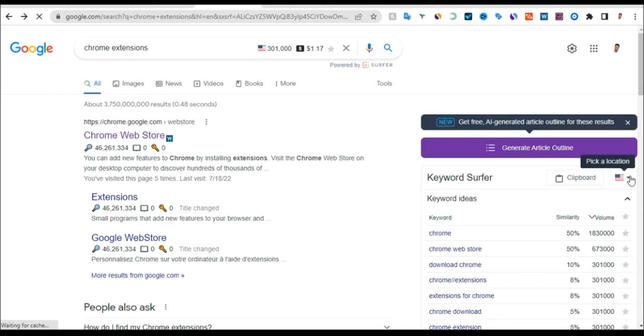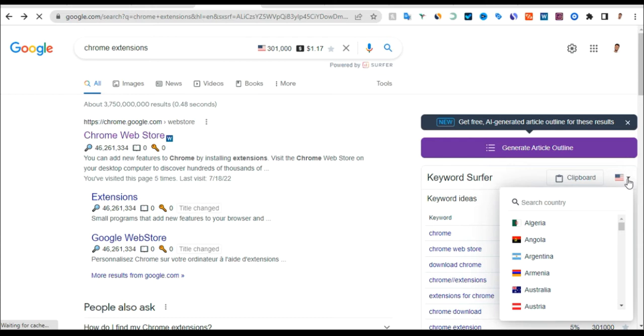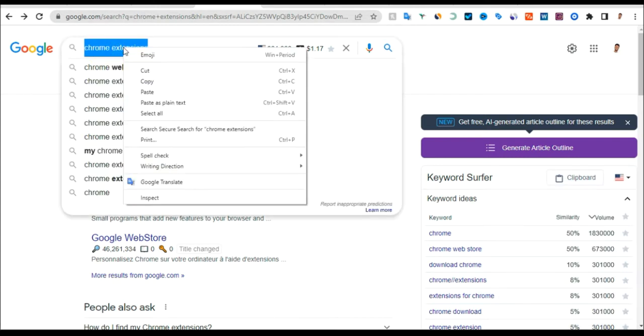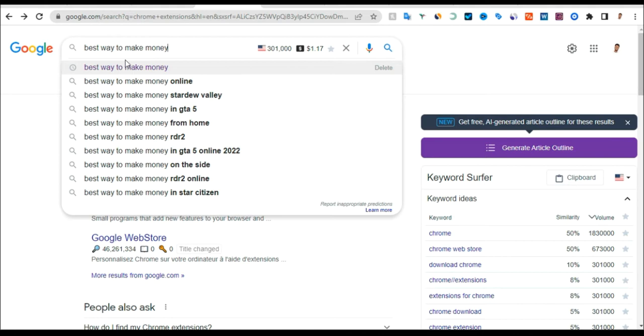Let me say you want to target your particular country. Once you have installed this Chrome extension, you click on this icon and select the country you want to rank for, the country you want to check this keyword from. Let me check this keyword, which is best way to make money.